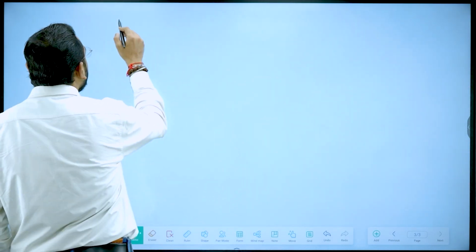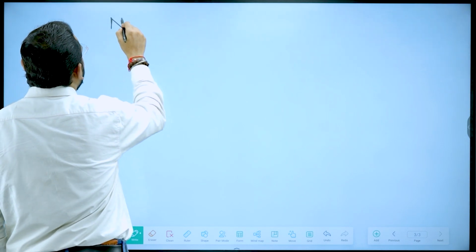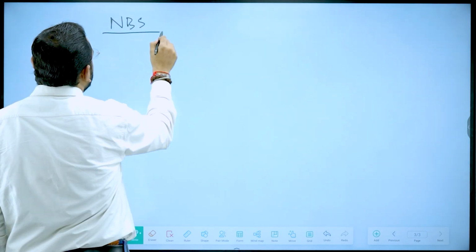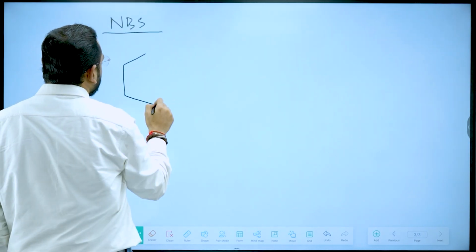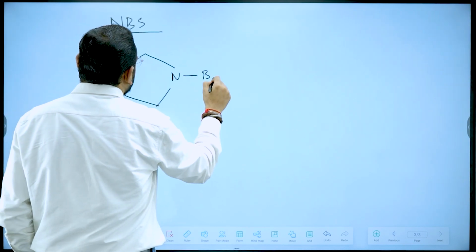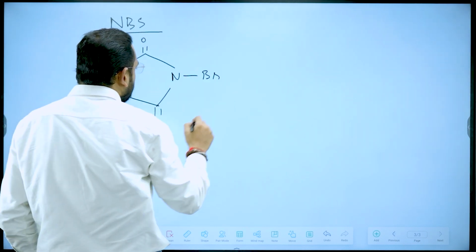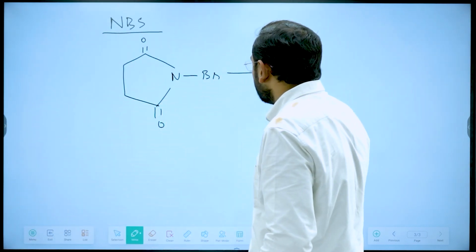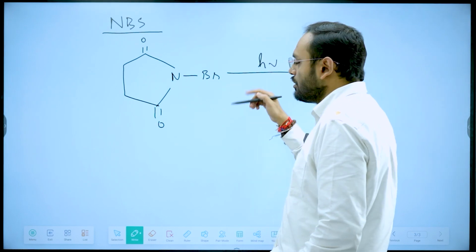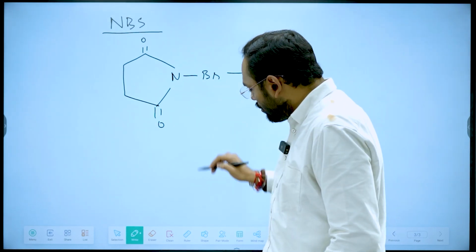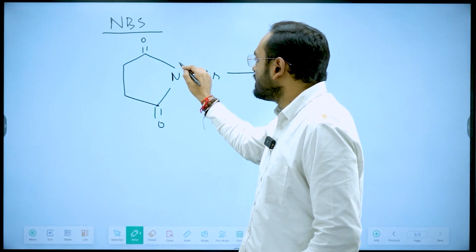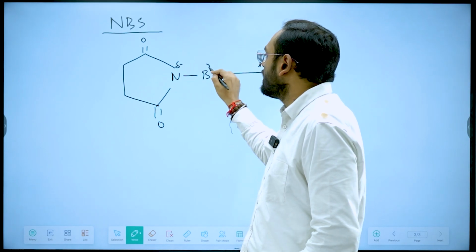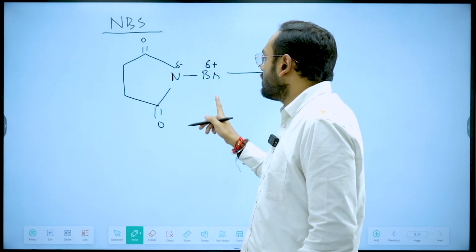Now, if I'm taking NBS, this is NBS, and if I keep it in presence of light, now you see this compound, there is delta negative charge on nitrogen and delta positive charge on bromine.